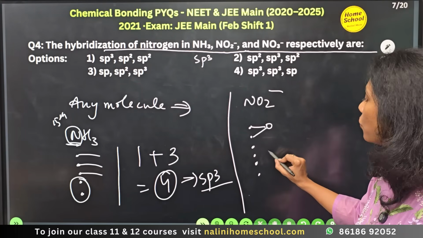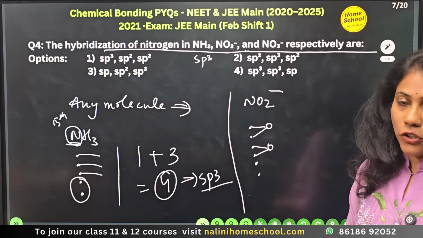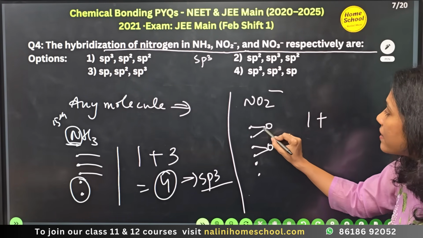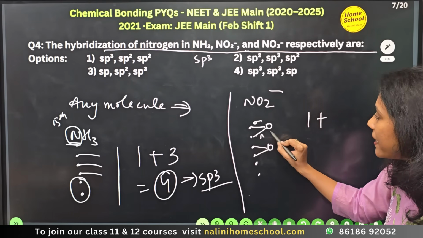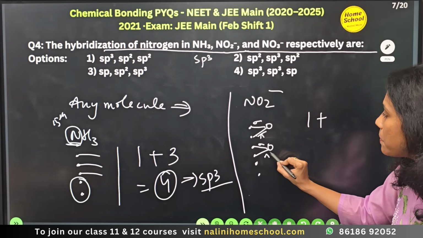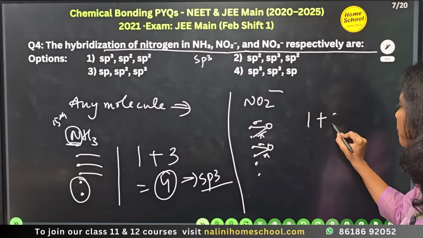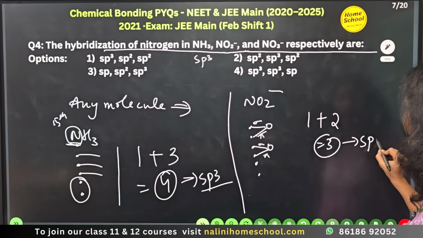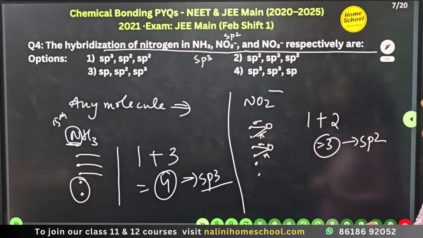Here 2 oxygens are there, they will consume 4 valence electrons. So now how many lone pairs are left? 1. And how many sigma bonds? Out of 2 bonds formed with oxygen, 1 remains sigma, 1 remains pi. So here also this is sigma, this is pi. You have to count only sigma bonds. So how many sigma bonds? 2. So what is the answer you got? 3. 3 means what is the hybridization? sp2. So NO2 minus has got sp2 hybridization.